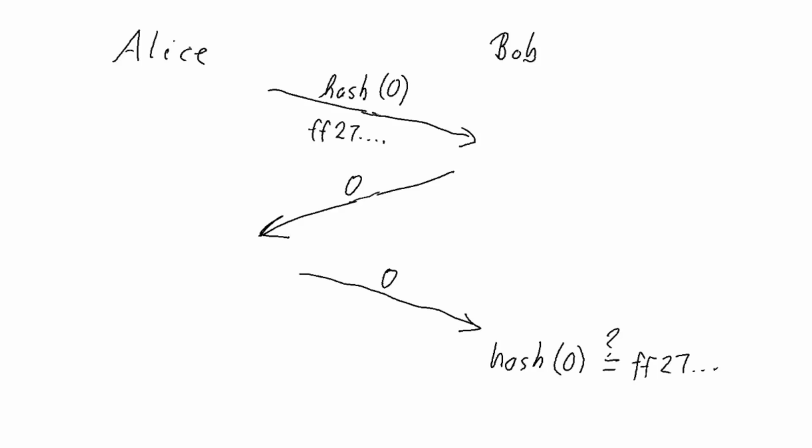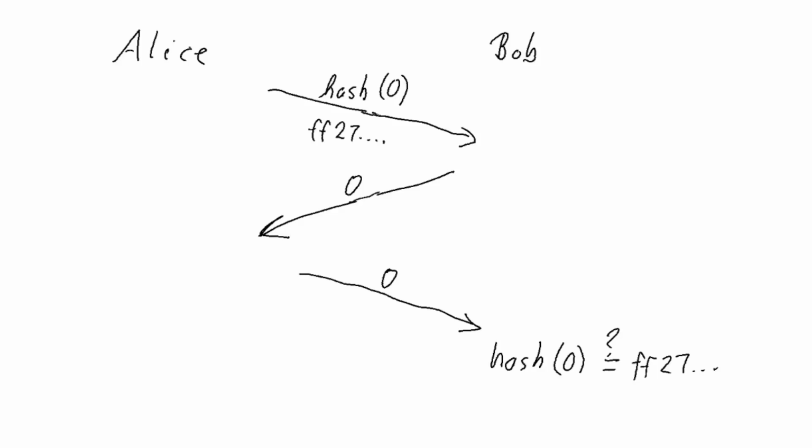So this sounds promising, but there's one big problem with this, because in this game there are only two choices, only 0 and 1. So there are only two possible hashes. They may look very cryptic to Bob the first time they play, but sooner or later he'll notice that he always sees one of these two hashes, and then he knows which choice Alice made. And that's almost as bad as if she directly sent her choice out in the open.